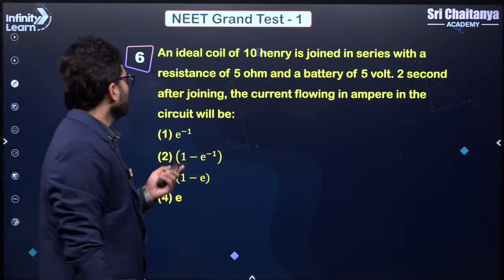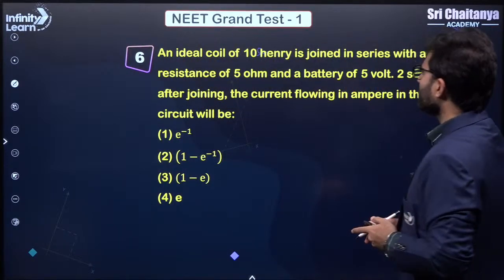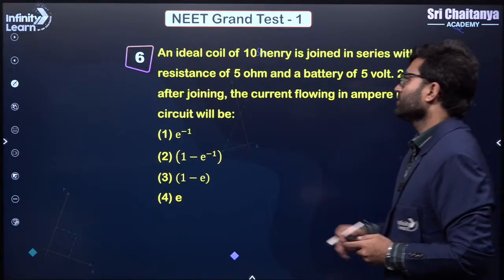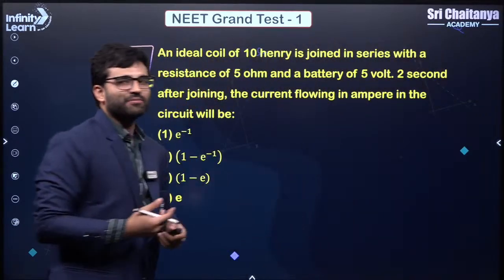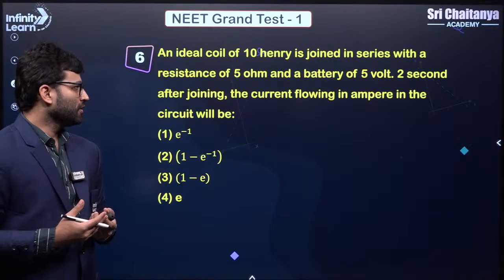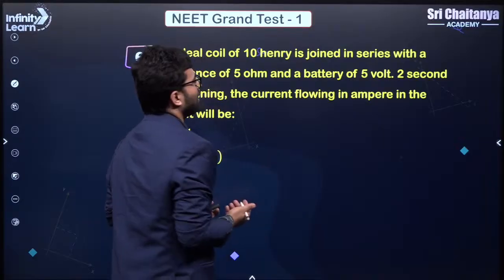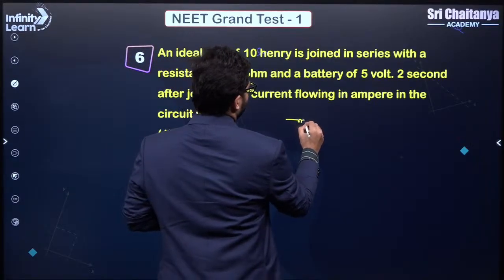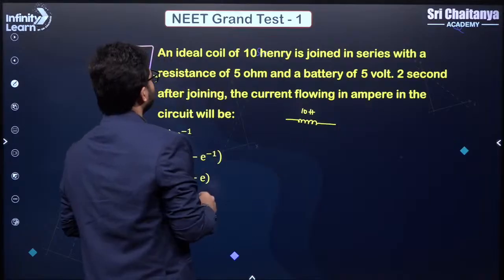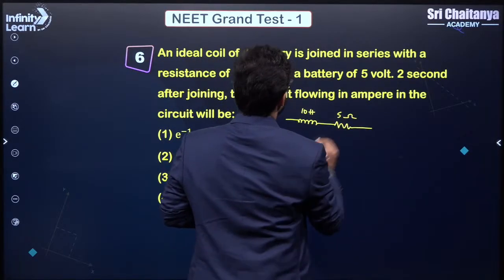Next. An ideal coil of 10 Henry is joined in series with a resistance of 5 ohm and a battery of 5 volt. Okay. So let us try to make diagrams in physics, because when you visualize physics, it is better to solve questions, right? Just don't mug up formulas. Just try to visualize physics. So let's say we have a coil here. This is 10 Henry, and it is in series with a resistance of 5 ohms, right?